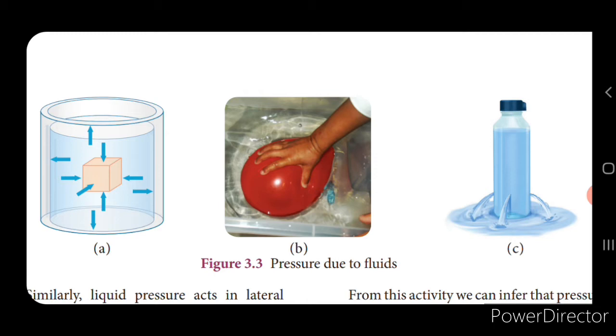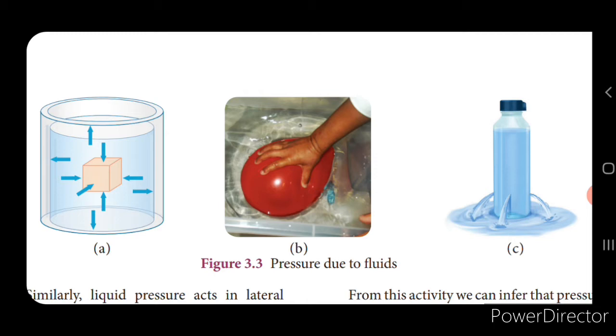Now look into the second picture, children. When you push or immerse a balloon that is filled with air, what happens? After some time it immediately comes out and floats on the surface of the water, isn't it? This shows that water exerts pressure in the upward direction. Here we are talking about the pressure due to the liquid, that is the water, right? So the water exerts a pressure in the upward direction due to which the balloon comes to the surface and floats on the water.